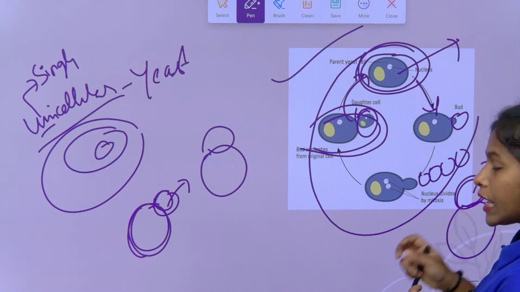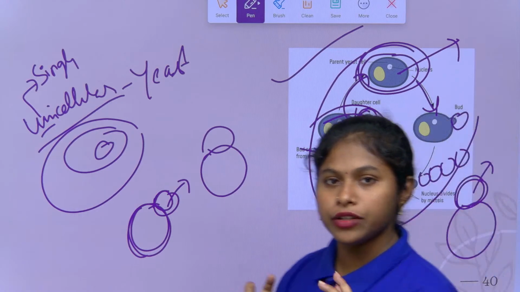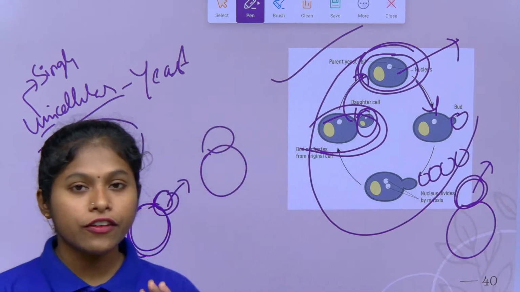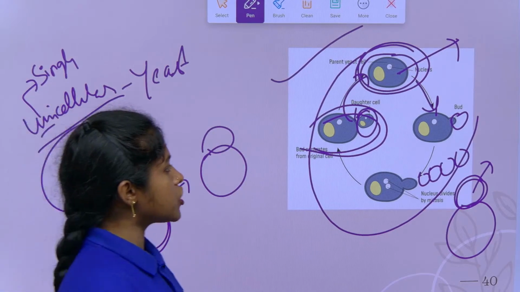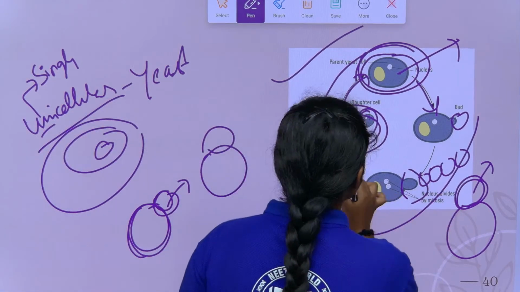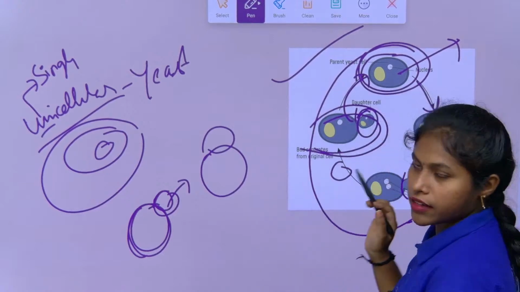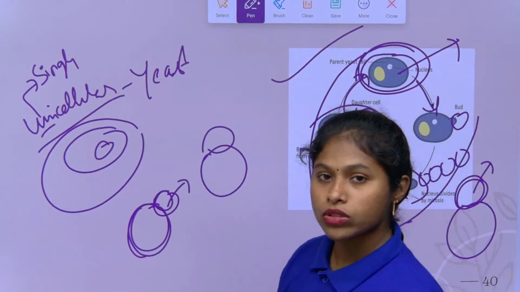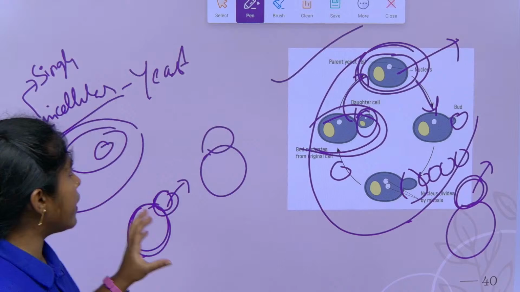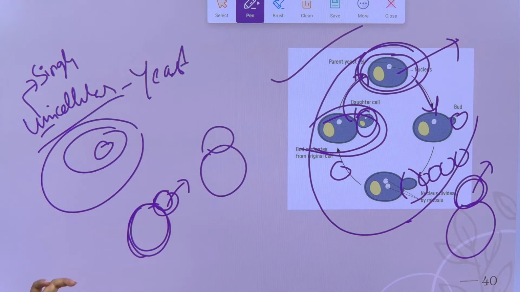So when maturation happens, and there is enough food under favorable conditions, the bud is taken out from the parent, right, children. So this is how the budding process is done. Budding is when an outgrowth is formed on the outside.